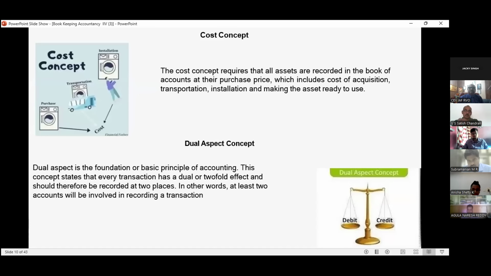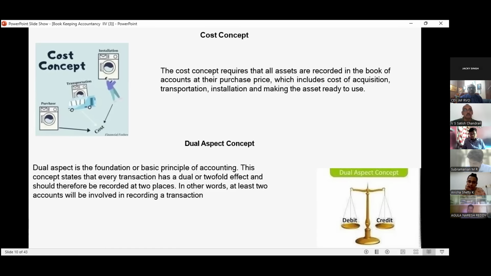Then come to the cost concept. The cost concept requires that all assets are recorded in the books of account at their purchase price. Sir, what is the purchase price? Purchase price includes the cost of acquisition, transportation, installation, and making the asset ready to use. Sir, please give one example.